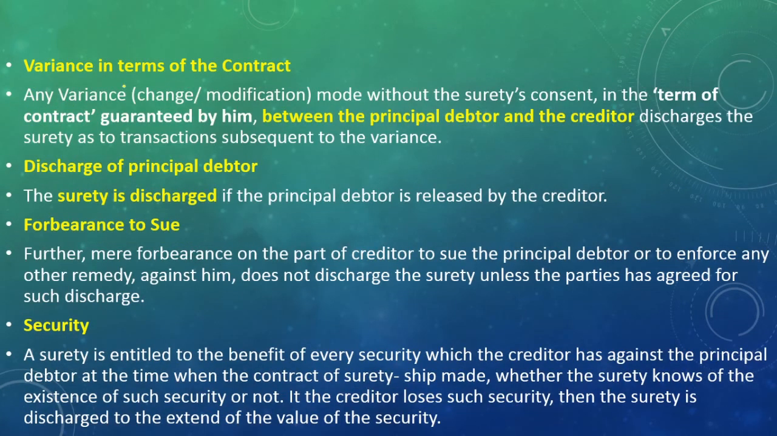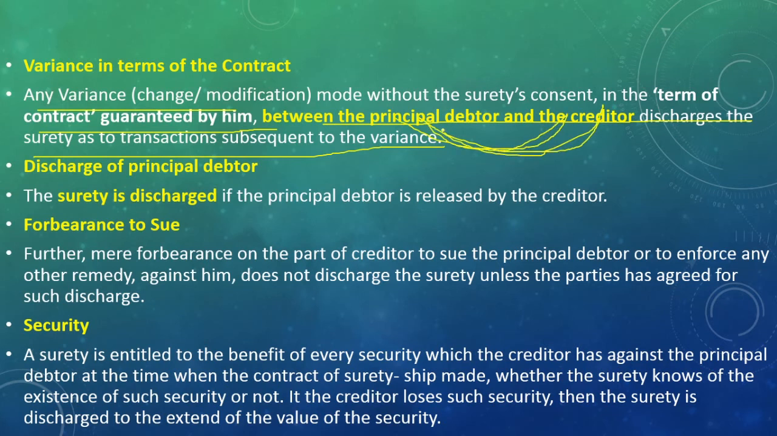So next, variance in terms of contract. That means all the terms and conditions of the contract are very important. Any change or modification to the terms of the contract guaranteed by him, between the principal debtor and the creditor, without the surety's consent, discharges the surety as to transactions subsequent to the variance. The agreement also will change. So there should be no change without the consent of the surety.